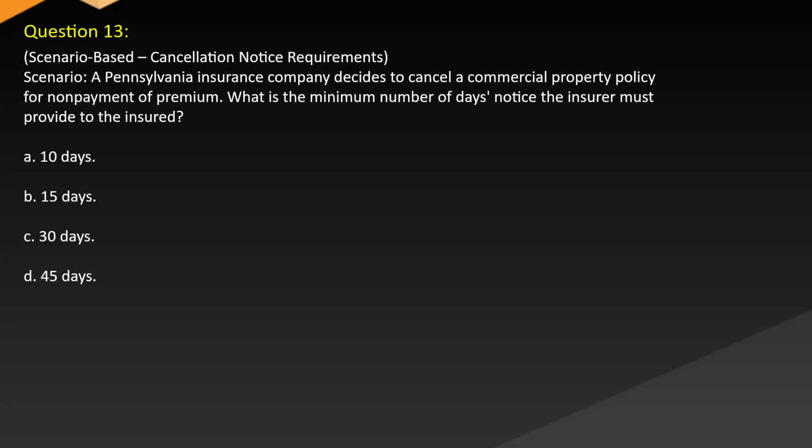Question 13. Scenario-based. Cancellation notice requirements scenario. A Pennsylvania insurance company decides to cancel a commercial property policy for non-payment of premium. What is the minimum number of days notice the insurer must provide to the insured? A. 10 days. B. 15 days. C. 30 days. D. 45 days.